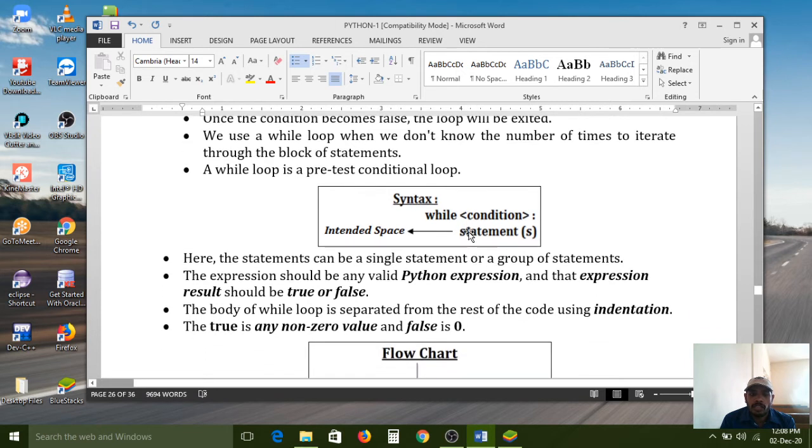If this condition is false, it does not enter the block. If the condition is true, all the statements written in this block will execute.